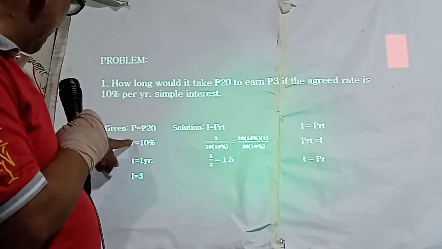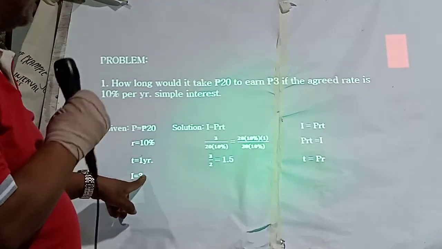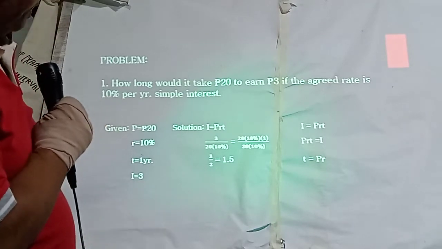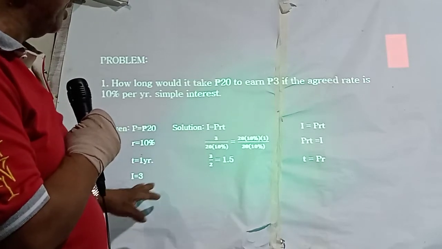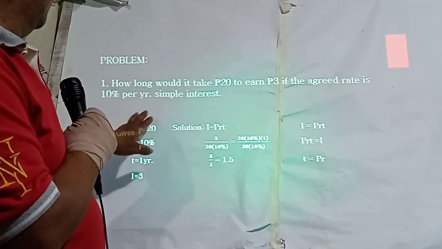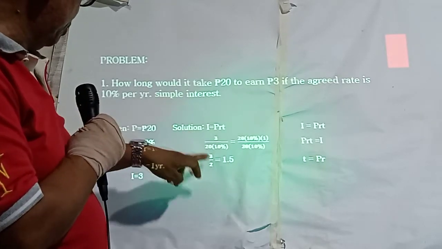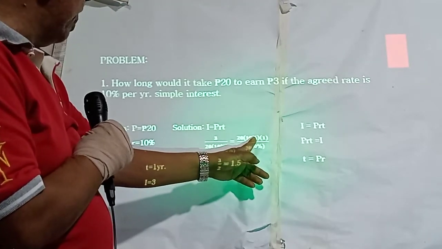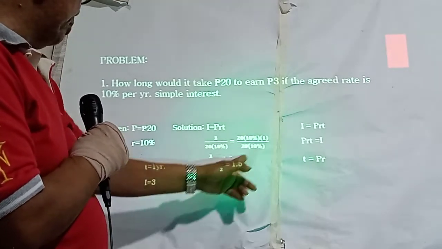Principal 20 pesos, rate of 10%, and an interest of 3, because we are finding the time. So that is now 3 over 20 times 10%. Please convert percent to 0.10 so that you could proceed to the answer.